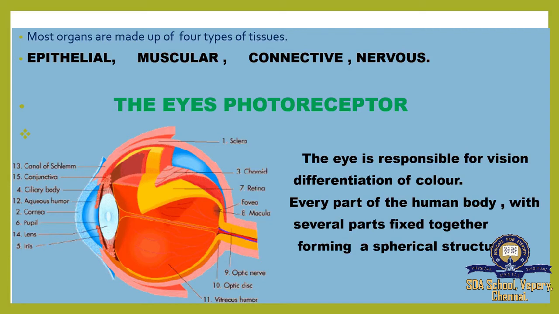Every part of the human body has several parts fitting together to form a spherical structure. All the human body parts are made of several tissue systems and then form a spherical structure. Spherical means, you know what a spherical shape is. So it forms a spherical structure. Here also you can see the eye diagram. In that you can see how the eye is. It is spherical in shape.